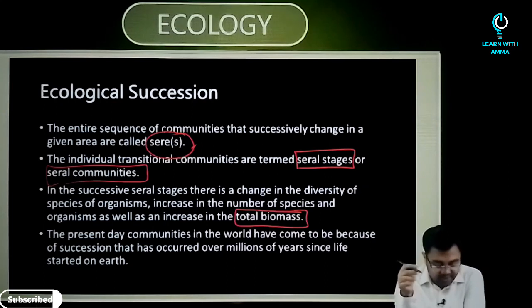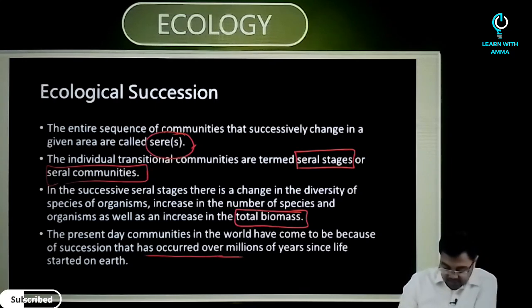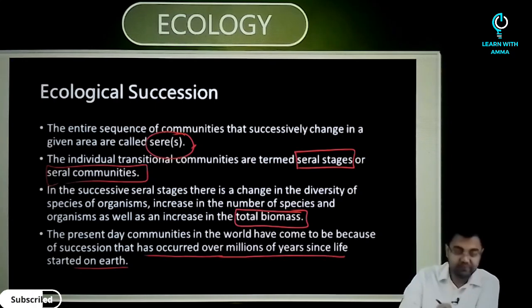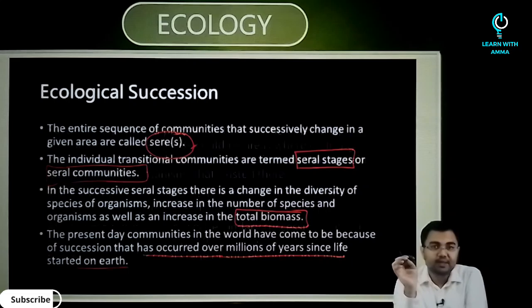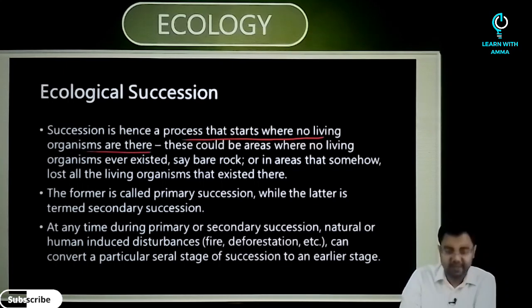That's why the present day communities in the world have come to be through succession that has occurred over millions of years since life started on earth. Succession is a process that can start where no living organisms are there.